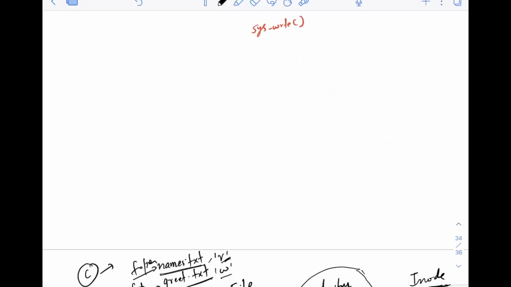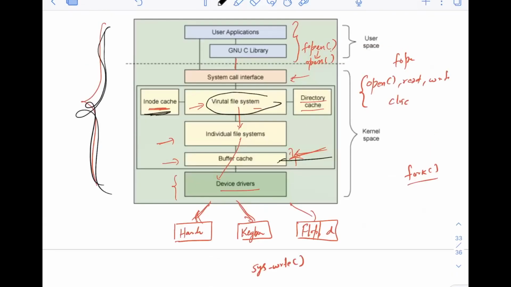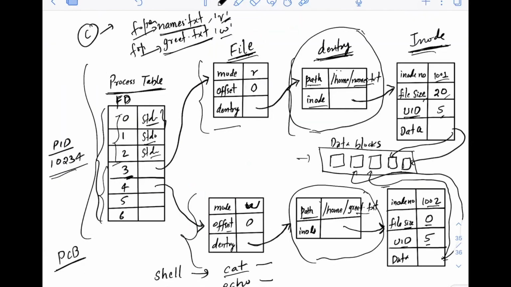Sometimes these may be cached in the buffer cache itself. If it is already there in the buffer cache, it will be much faster to read this data. But if the data blocks are only on the disk, then the kernel has to read this data, and it will take more time.